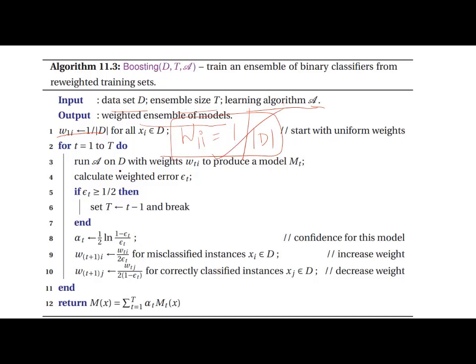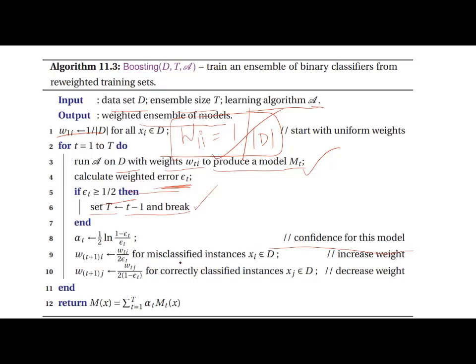Now run A on D with weights Wt to produce model Mt. Calculate the weighted error Et. If Et is greater than half, then set T equal to T minus 1 and break. Now alpha t is equal to 1/2 log of (1 minus epsilon t) by epsilon t, the confidence of this model.